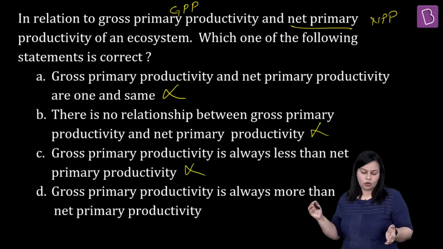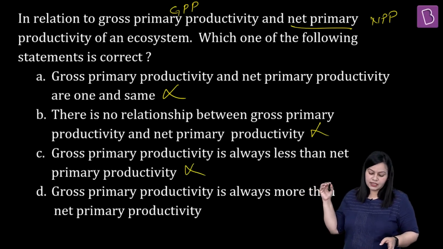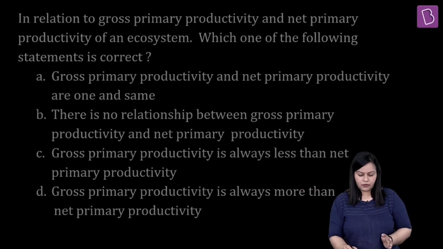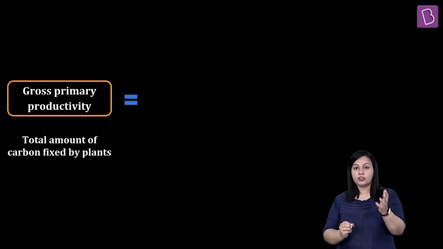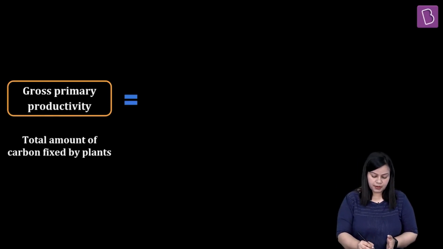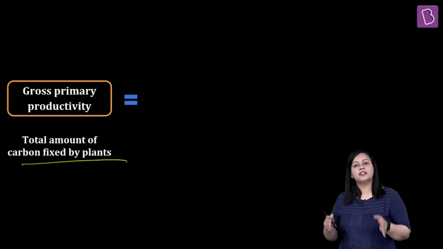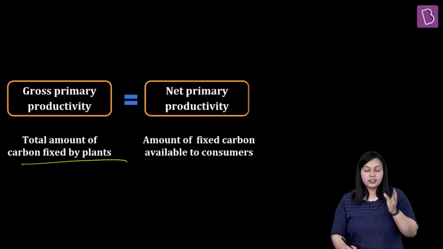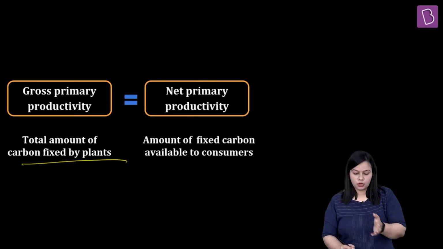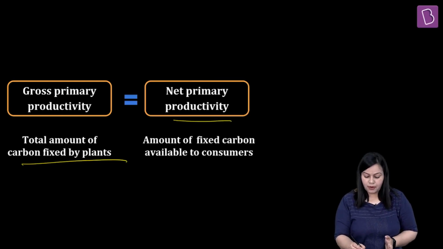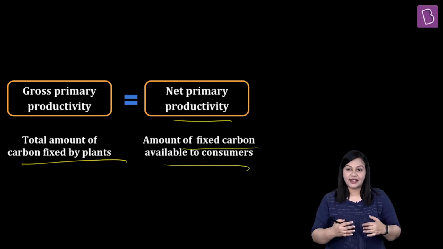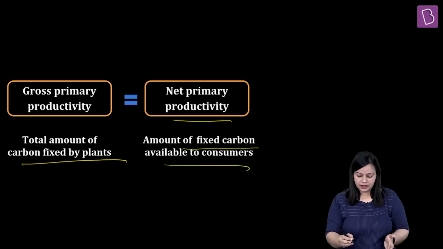Obviously, only one option is left for us: gross primary productivity is always more than the net primary productivity. Yes, very much. Let me show you a very quick equation for this so that you understand better. So gross primary productivity is the total amount of carbon that is fixed by the plants, the total amount of organic matter that is going to be synthesized by the plants. This is always going to be equal to the net amount, which is the amount of fixed carbon which is available to the consumers at the next level of the ecological pyramid, right?